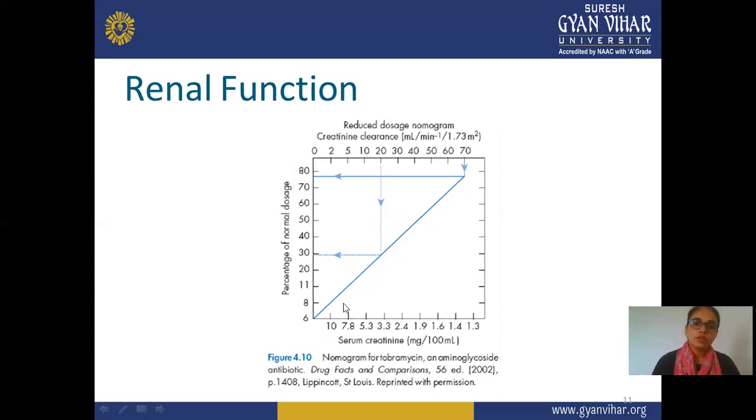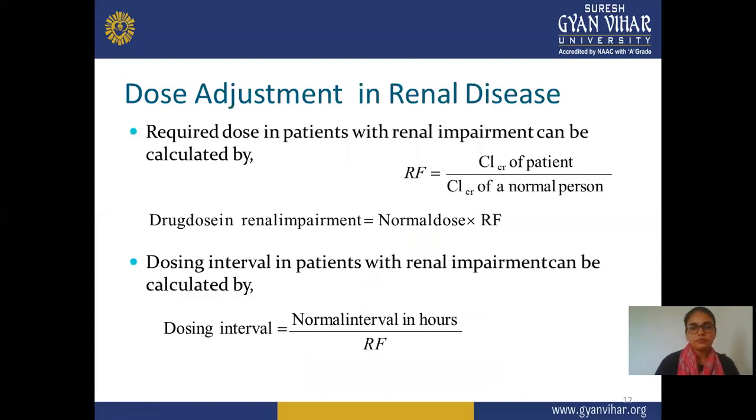When we draw the graph, it shows an increase of higher concentration of serum creatinine for a particular normal dosage, and here a straight line is observed. So this is a graph of renal function, in which mainly serum creatinine and the dosage are used to check the creatinine clearance.